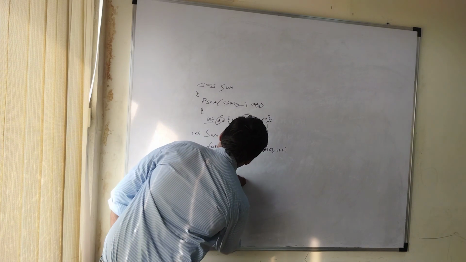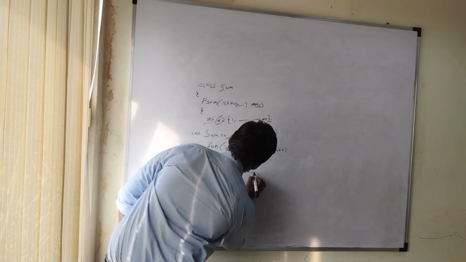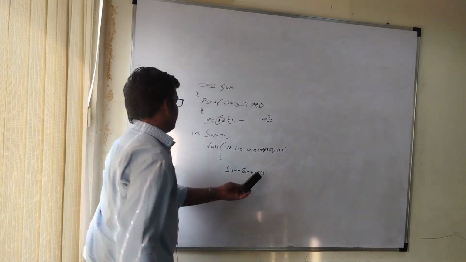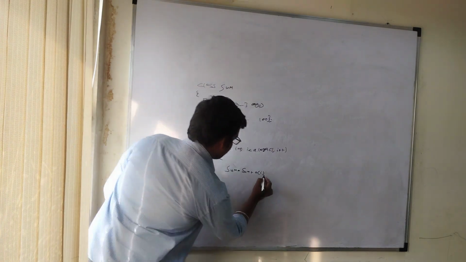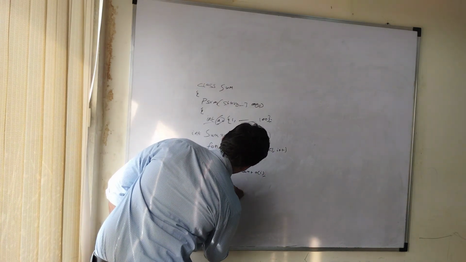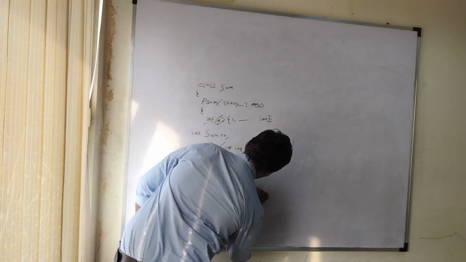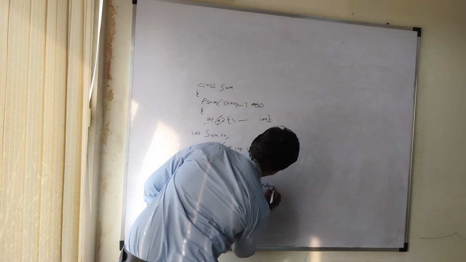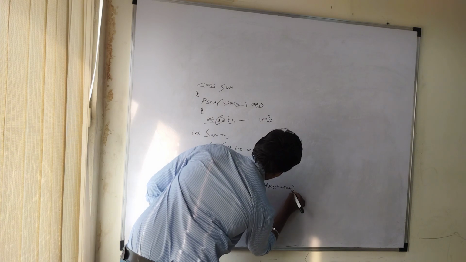And at last we need to give sum equal to sum plus a of i, not only a of i, a of j also needs to be represented, and write the SOP of sum of digits, sum.